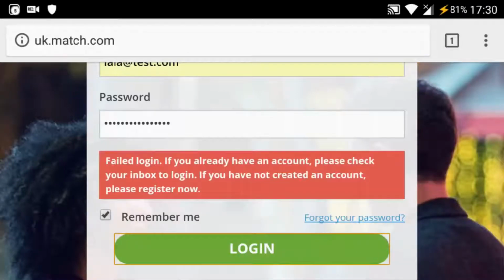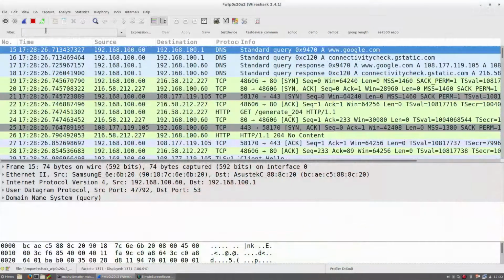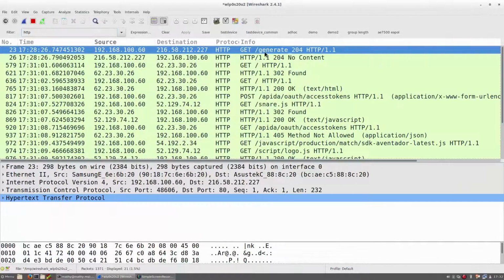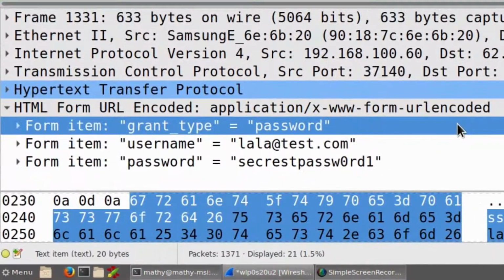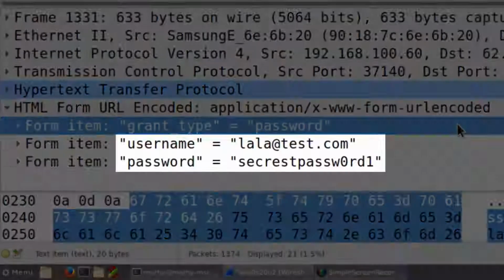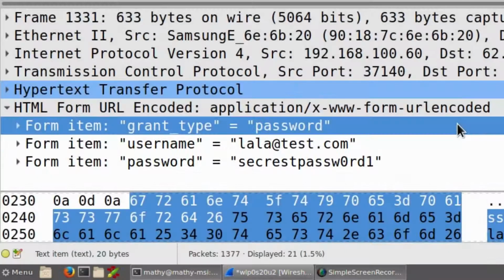Of course, this is just a demonstration using a fake account, meaning the login fails. Nevertheless, the attacker is able to see which password we try to use. So let's go to the attacker and search for the login attempt. We can see that the attacker was indeed able to intercept the username and password that the victim used. To avoid being a victim of this new attack against WPA2, you must update all of your Wi-Fi devices.